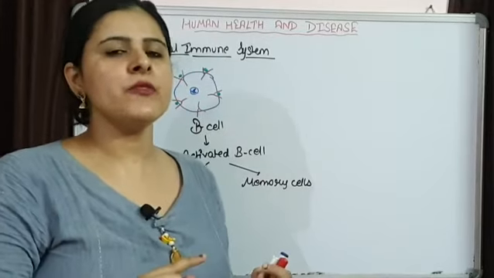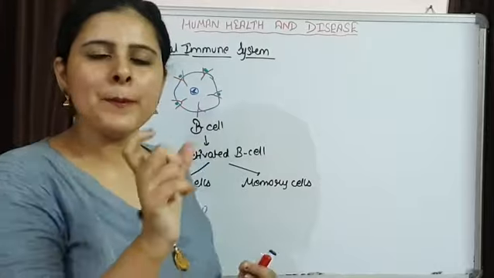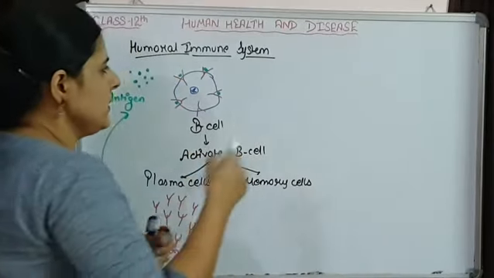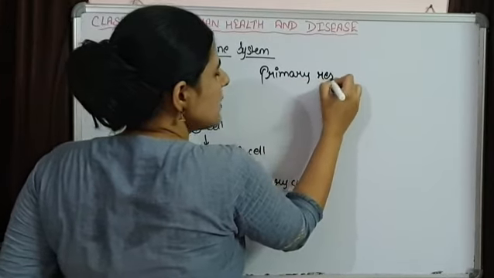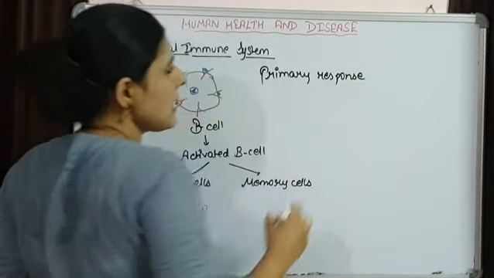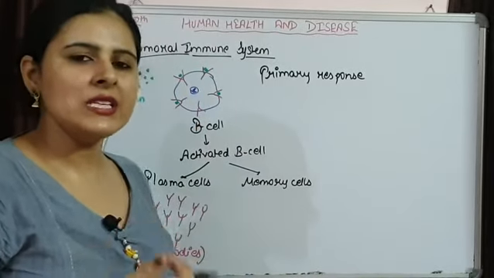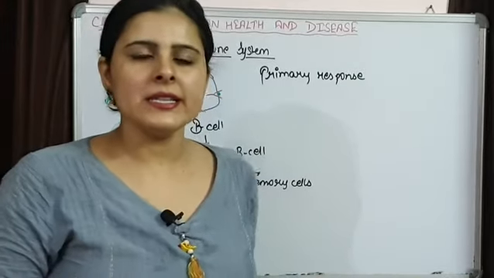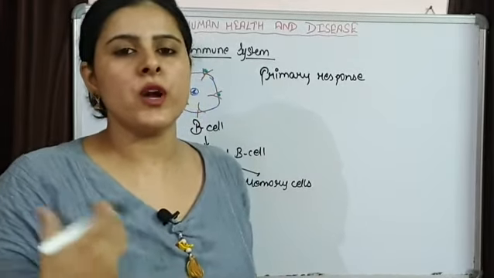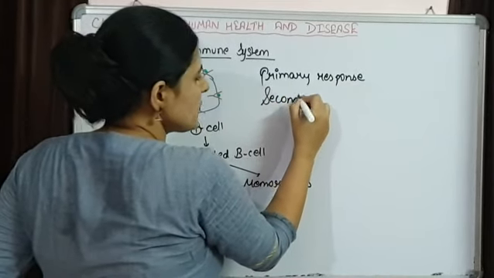The first time our body interacts with the antigen, that is the primary response, and it is slow because our immune system takes time for activation. When the same antigen enters our body a second time, our immune system functions very fast, and that is the secondary response.